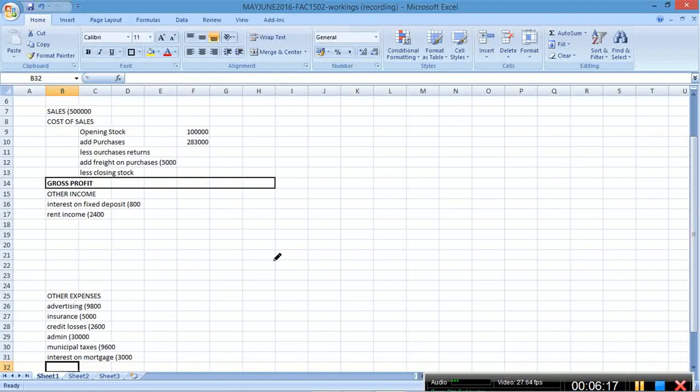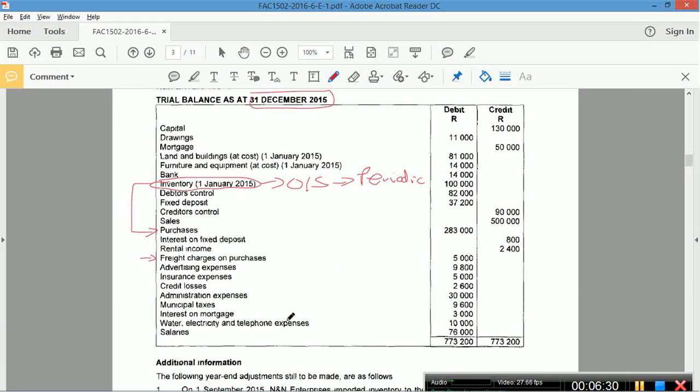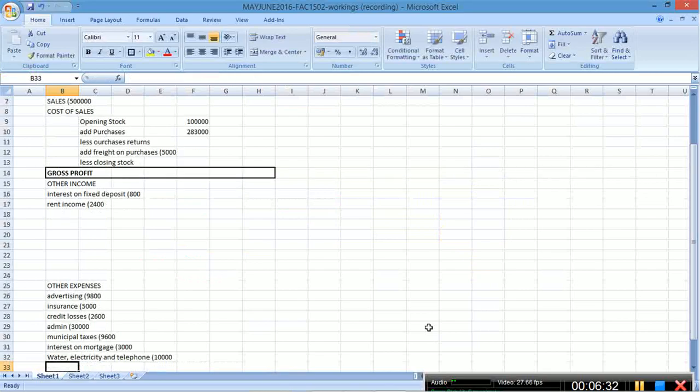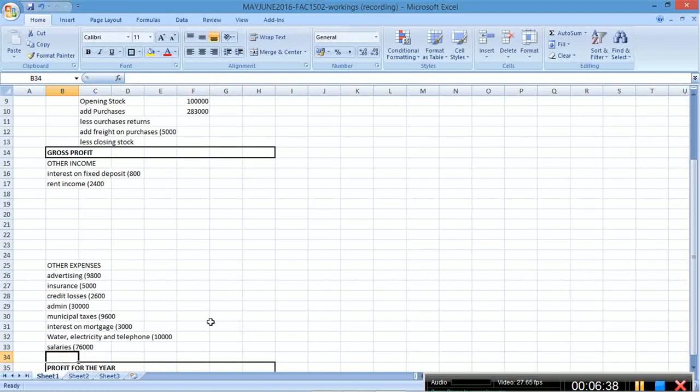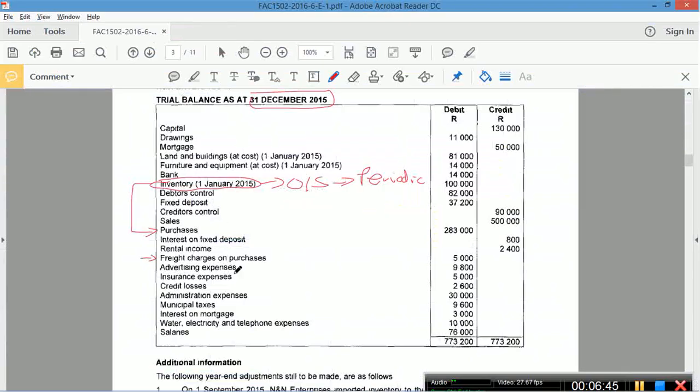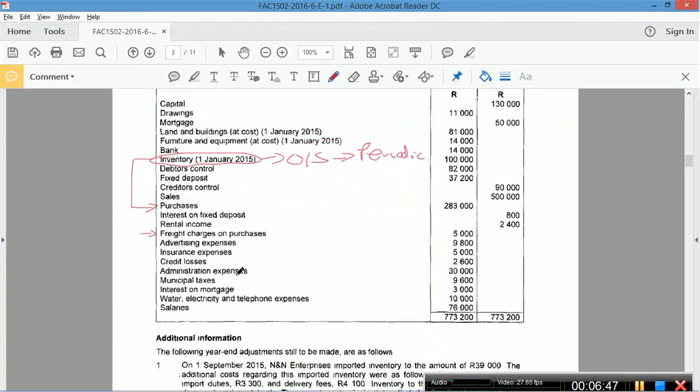Water, electricity, and telephone. You shouldn't show them all as one, but they are. We'll leave it as is. You're probably going to have to adjust for it just now. Salaries, brackets, 76,000. Okay, so that you need to do right at the beginning. Get all your easy marks, get the format right, and then you can go back and get the adjustments. Does that make sense?